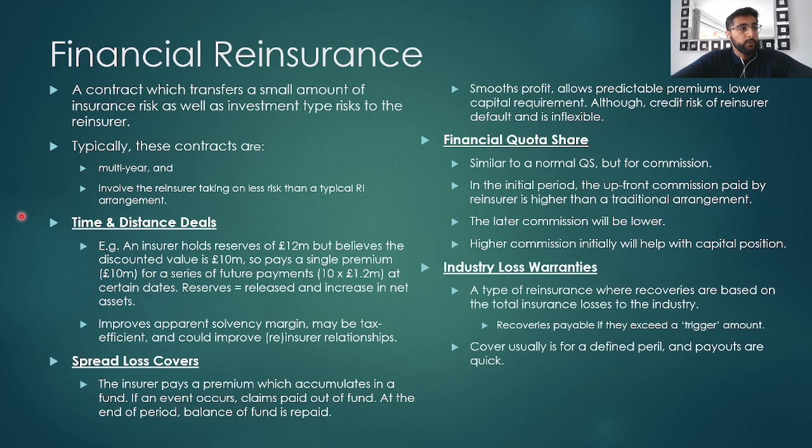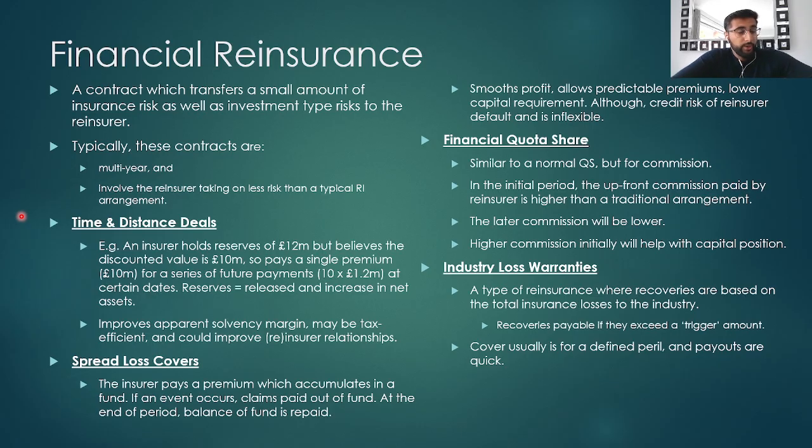Finally, we have industry loss warranties. This is a type of reinsurance where recoveries are based on the total insurance losses to the industry. Recoveries are only payable to the insurance company if they exceed a trigger amount. This cover is usually defined for an actual peril, and payouts are typically very quick.